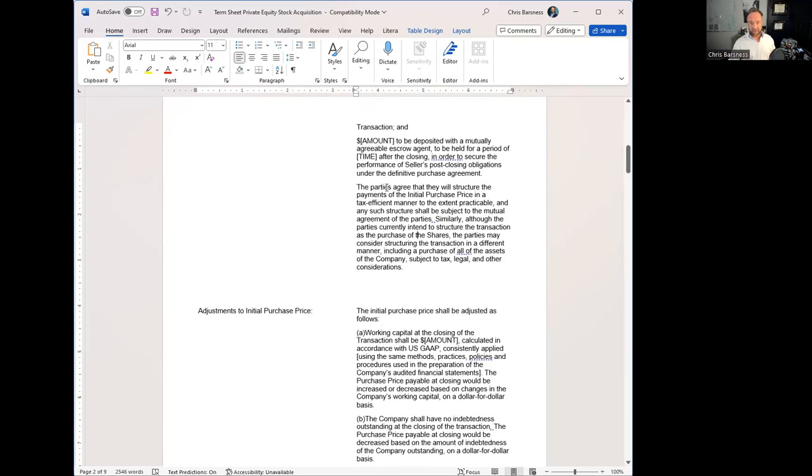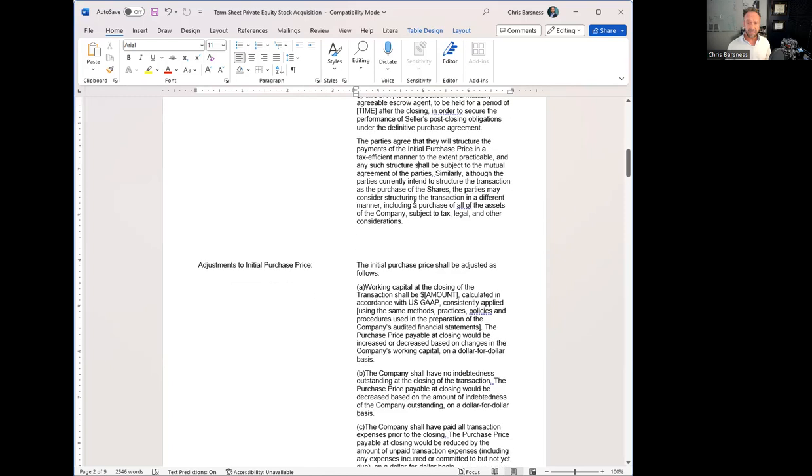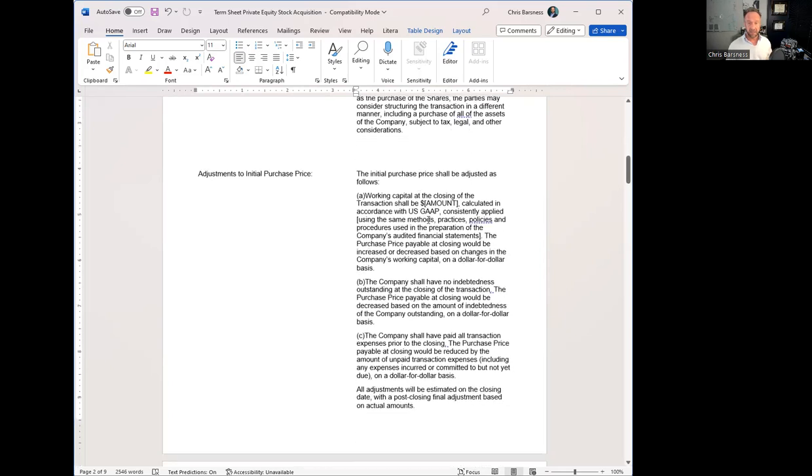An agreement, they're going to structure this in the most tax efficient manner possible. When it comes to M&A or purchase transactions, you do have to look at the tax ramifications of how you're structuring it. That can end up being a key part of the transaction. You may not be able to do a stock purchase. You may have to do an asset purchase.